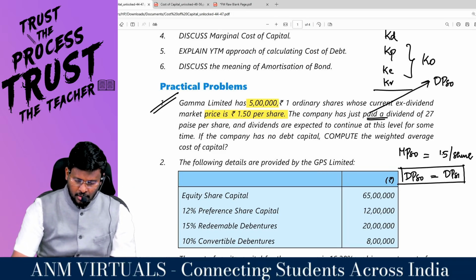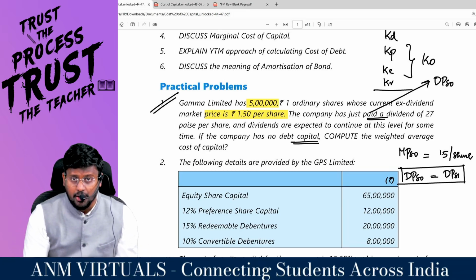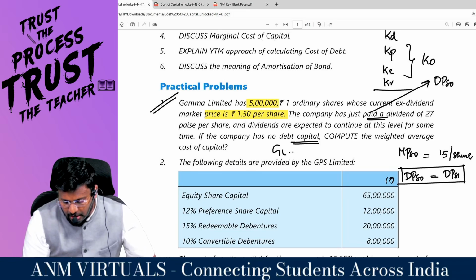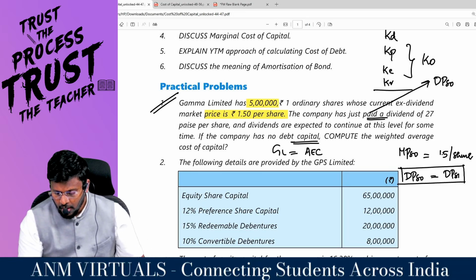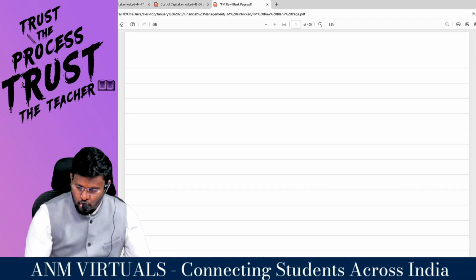If the company has no debt capital in the capital structure, that means Gamma Limited is an all equity company. Compute the WACC, weighted average cost of capital.